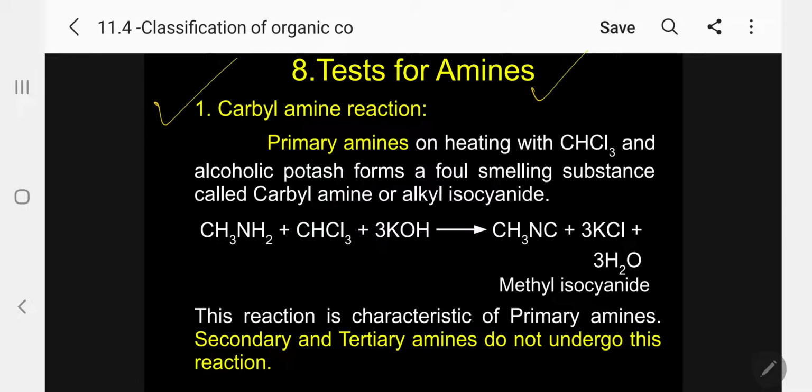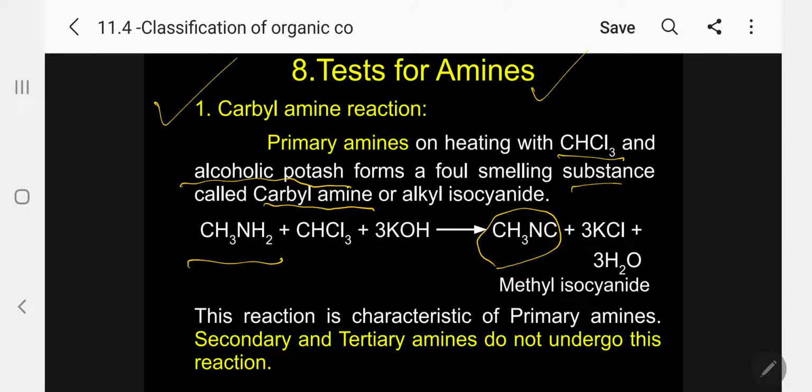The most important test is the carbylamine test. That is the carbylamine test, that is the formation of isocyanide. So generally in this test, what is happening? We are treating a primary amine, in this case methylamine, on heating with chloroform and alcoholic potash, and it forms a foul smelling substance called isocyanide. It's a poisonous gas. It is the gas responsible for the Bhopal tragedy in India. Long back, lakhs of people died in the factory.